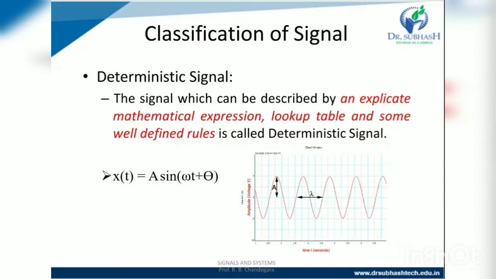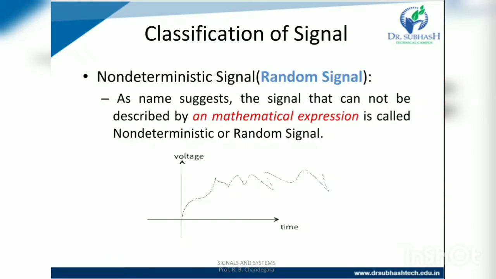So this is a deterministic signal. And the non-deterministic signal is also called a random signal. As the name suggests, a signal that cannot be described by any mathematical expression is called a non-deterministic or random signal. So the waveform of this type of signal is totally random, so we cannot predict anything or express it by mathematical expressions.